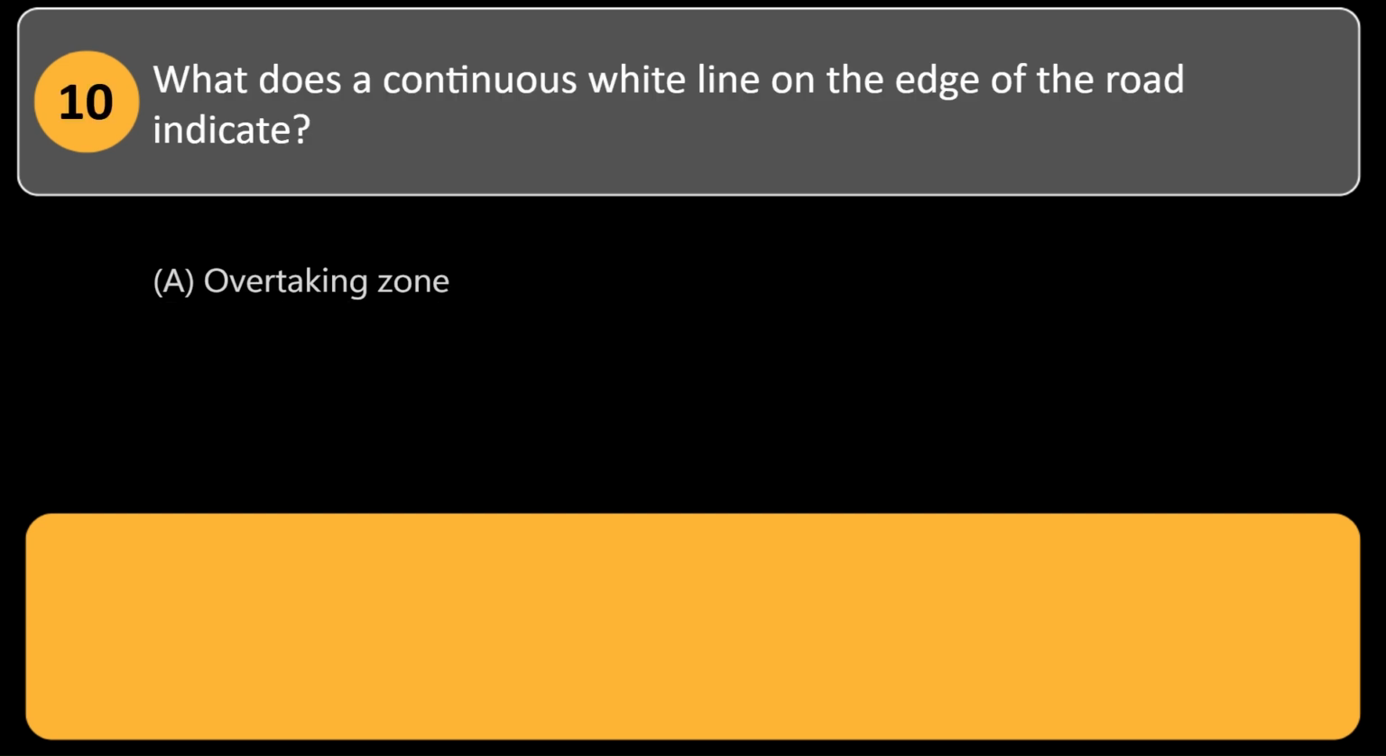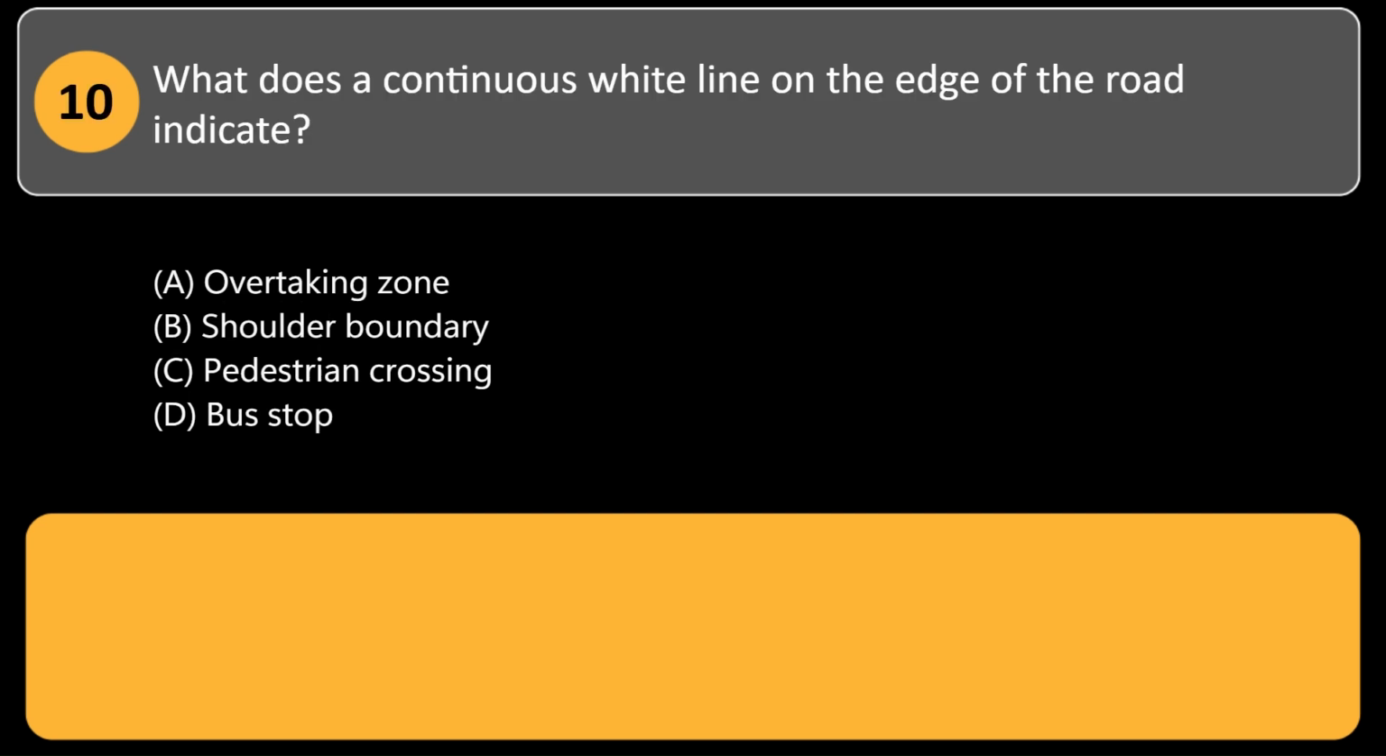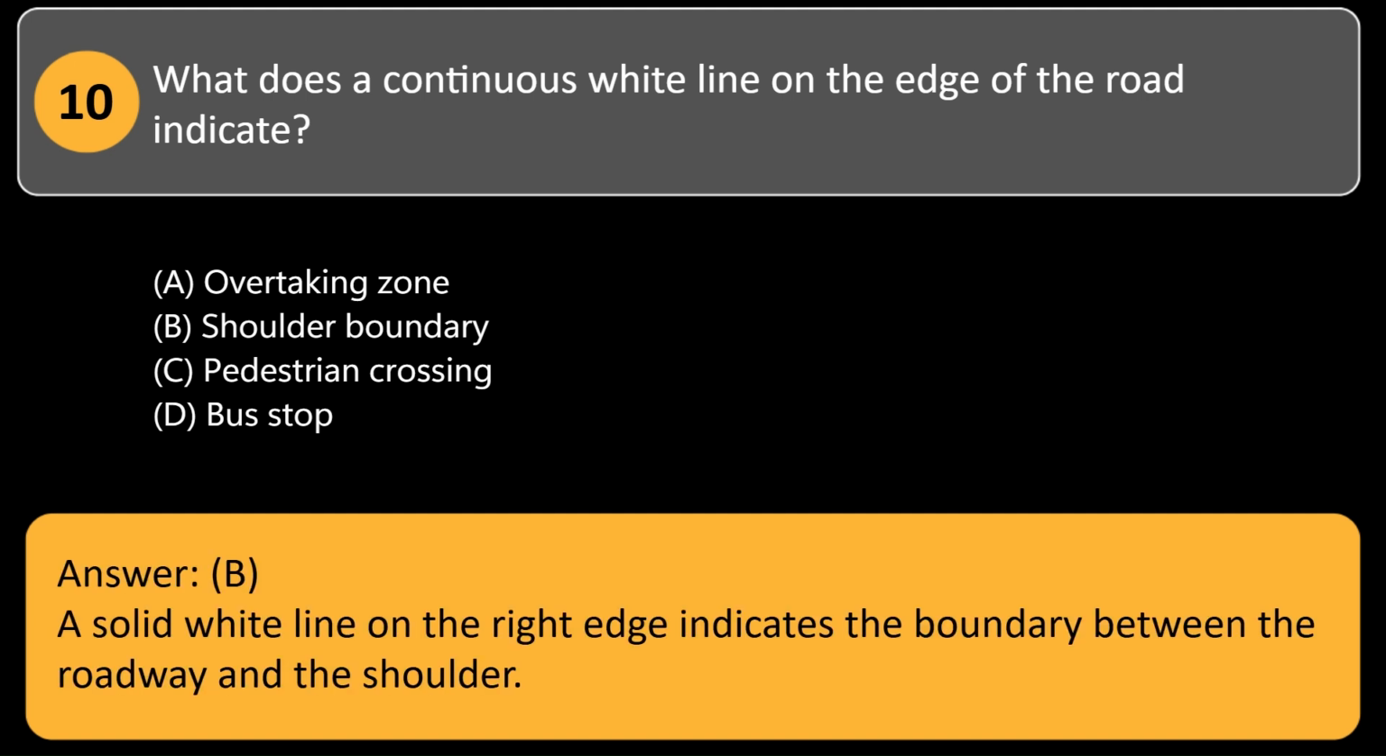What does a continuous white line on the edge of the road indicate? A. Overtaking zone. B. Shoulder boundary. C. Pedestrian crossing. D. Bus stop. Answer, B. A solid white line on the right edge indicates the boundary between the roadway and the shoulder.